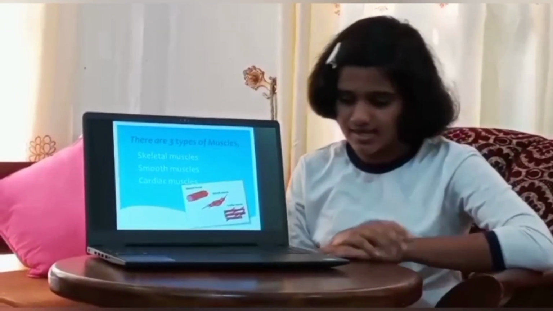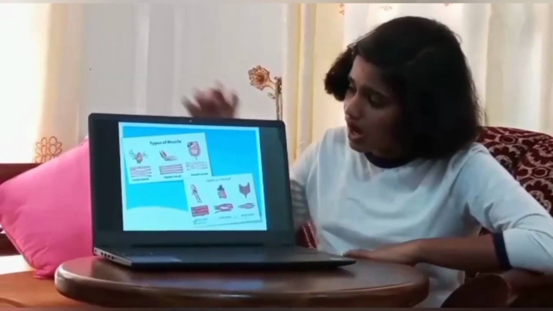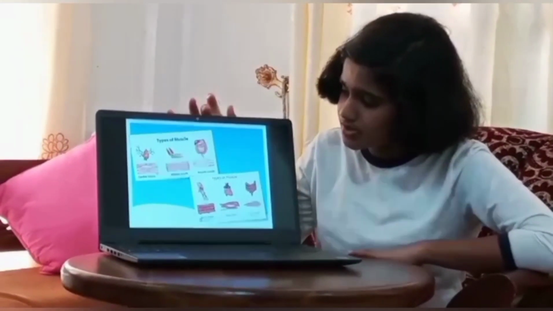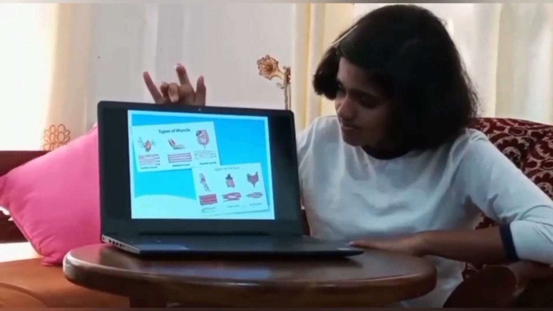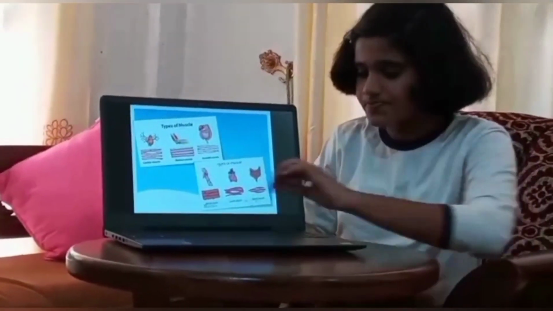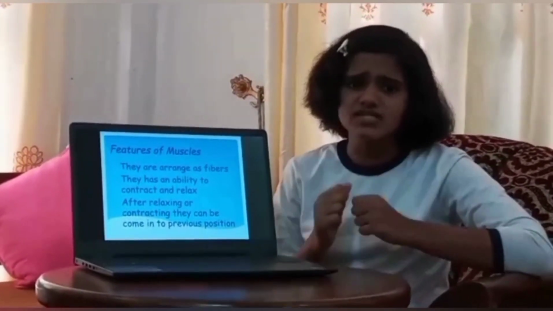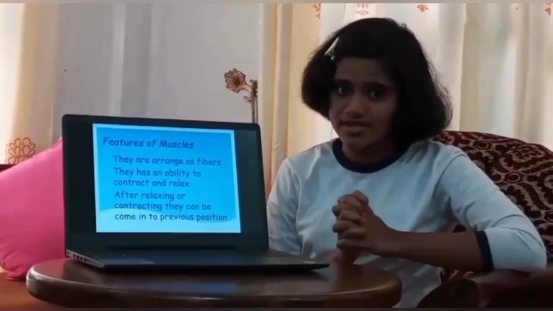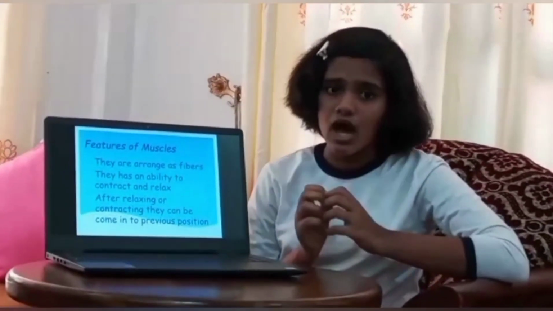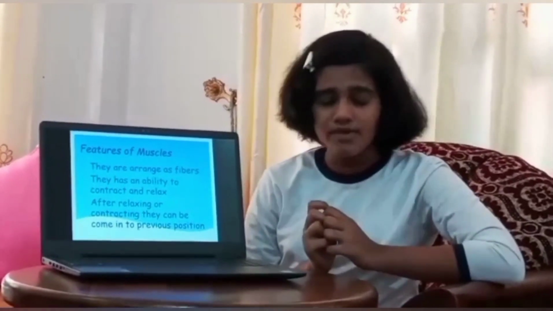Now you can see a picture of heart, muscles and urinary tract. The cardiac muscle, skeletal muscle, smooth muscle also you can see now. Features of muscles. They are arranged as fibers. They have an ability to contract or relax. After contracting or relaxing, they can come into the previous position.